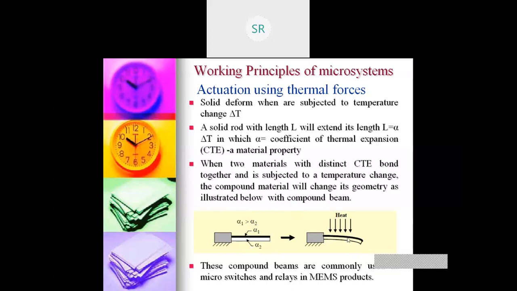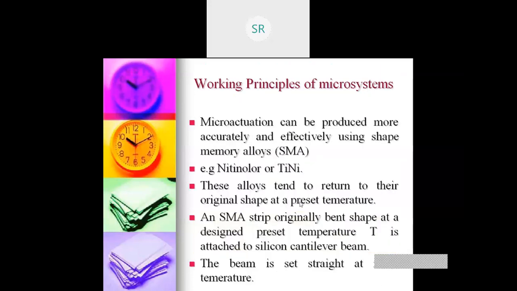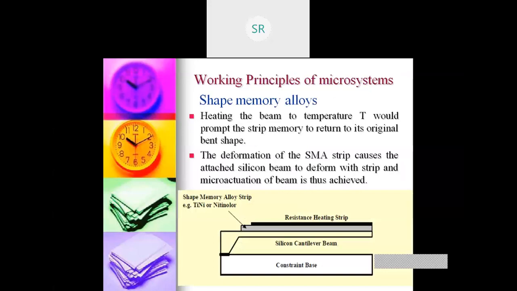So it will change its shape. That means there's a deformation. So when there's a deformation, I can get the actuation. So this is one way, by using the thermal force. Second, I can have the shape memory alloy.